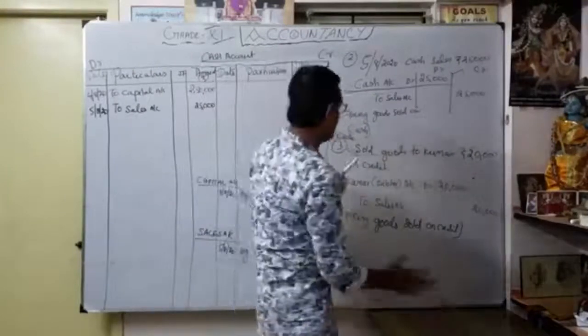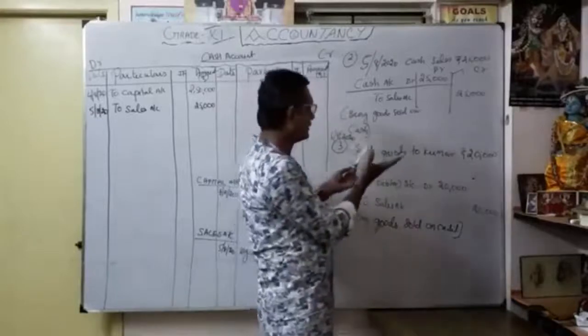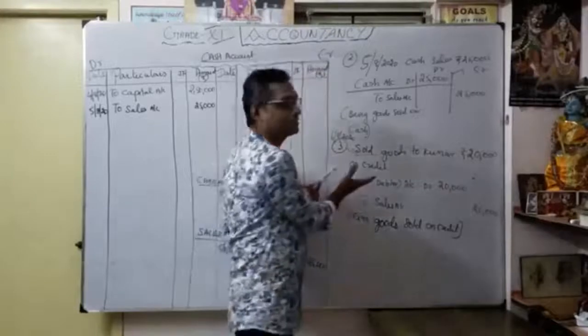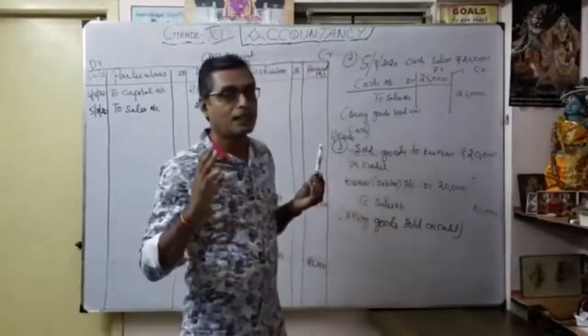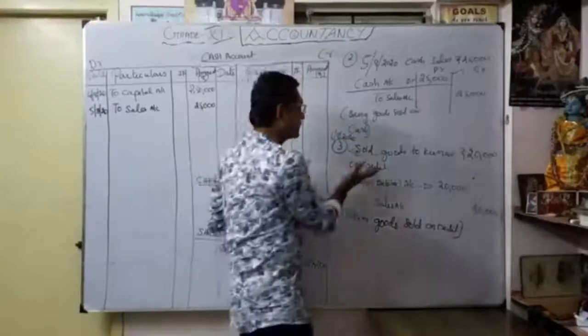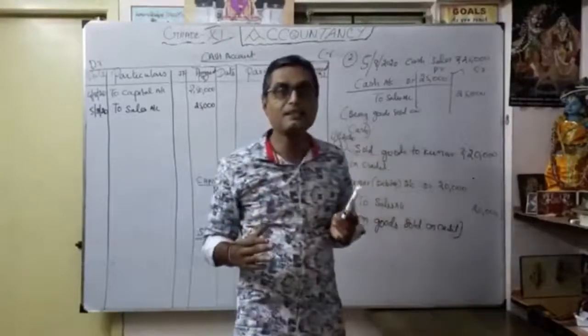Suppose this on credit is not mentioned, it is considered a credit sale. Okay, but for clarification I mentioned here on credit. Even though on credit is not mentioned, it is considered credit sales.